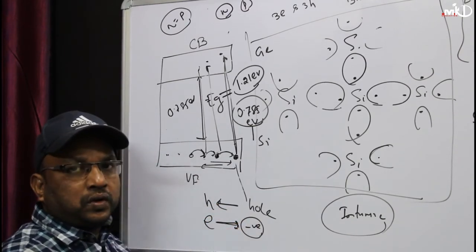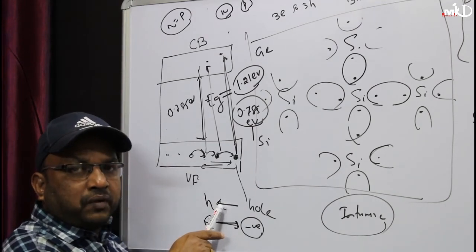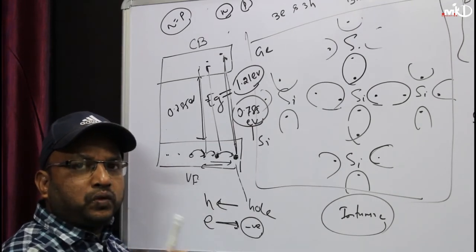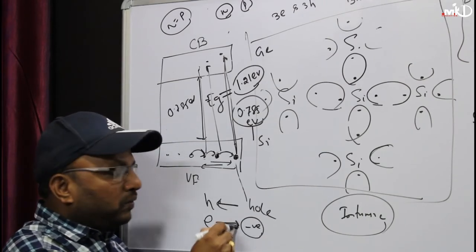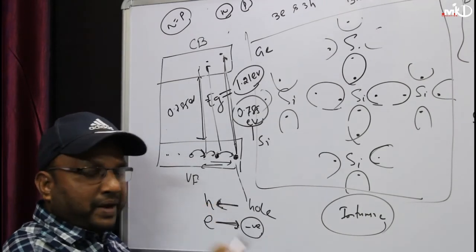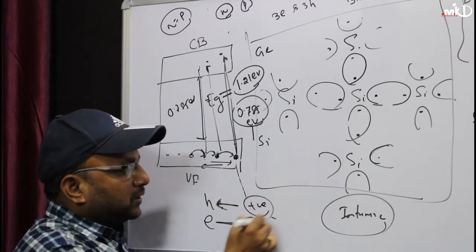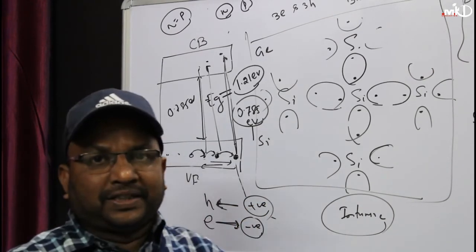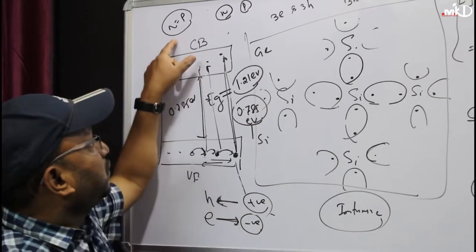Similarly, the holes will be positive charge. Why? Because the movement of electrons and the movement of holes are opposite to each other. So I can say that the hole is positive charge. So again I am telling, in a semiconductor you have 2 charge particles. One is called electrons, one is called holes.